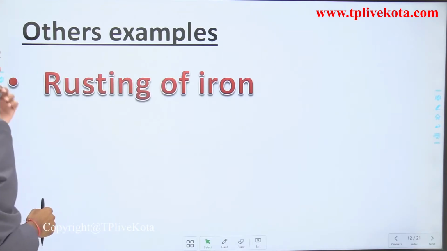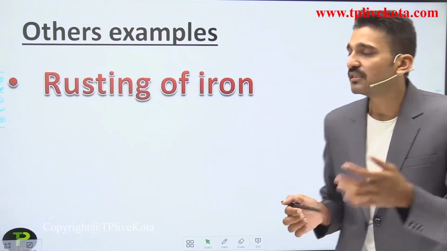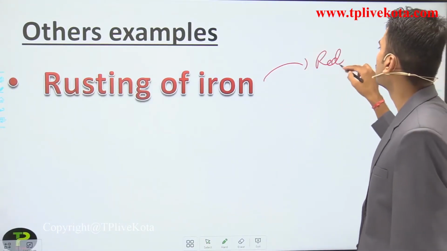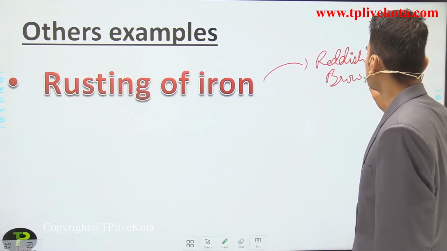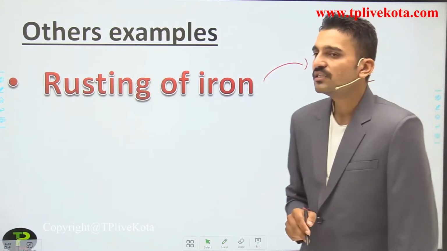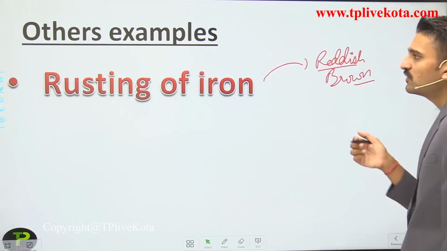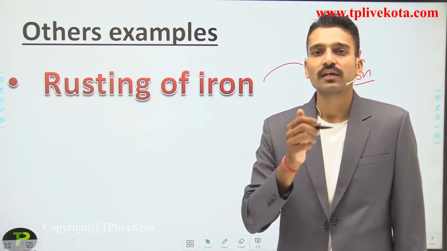So moving to the next slide, that is the other example. What are the other examples that you see? That is the rusting of iron. Is there any color change? Yes, the color changes. The grayish color of iron changes to reddish brown. This indicates that a chemical reaction has taken place.